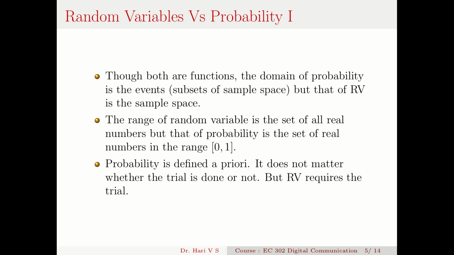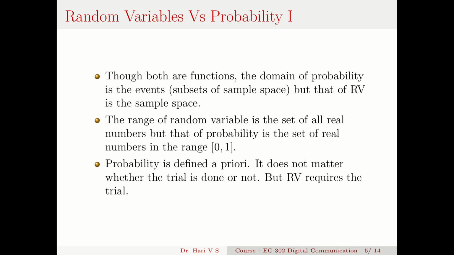Now, it will be very intuitive to consider random variables with a probability because, as I said earlier, probability is a function, random variable is also a function. Now, let us see the comparison. Both are functions, but the domain of probability is the event, that is, the subsets of the sample space. That is, you can assign probability to a head, a head or a tail, or the null event. You can assign probability to those four things when a coin is tossed. That is, all proper subsets of the sample space you can assign probability.